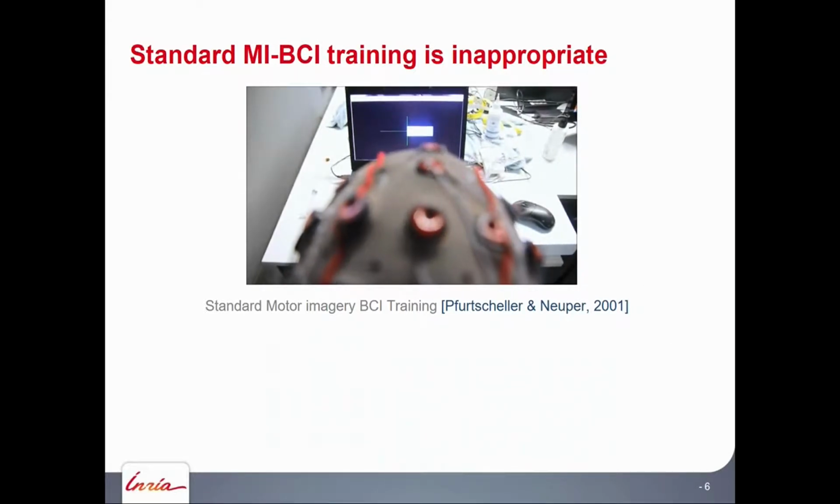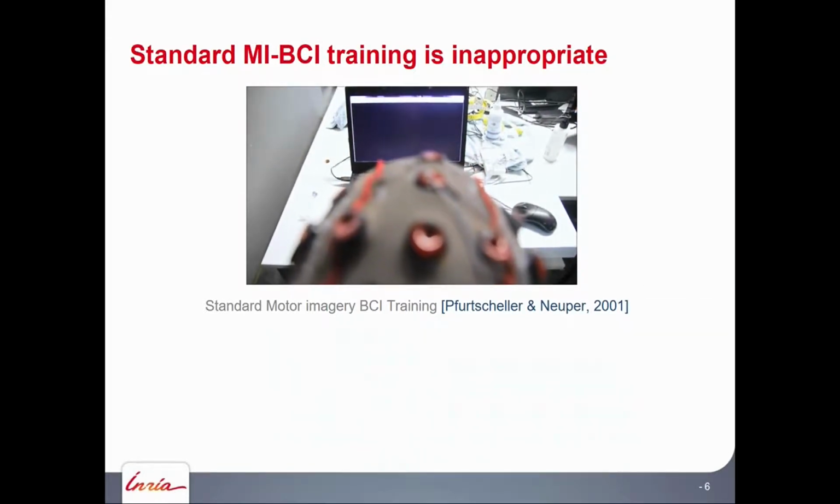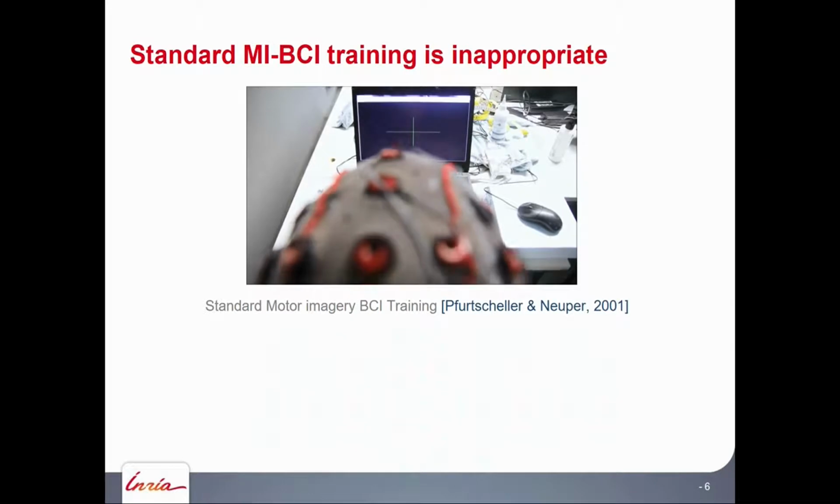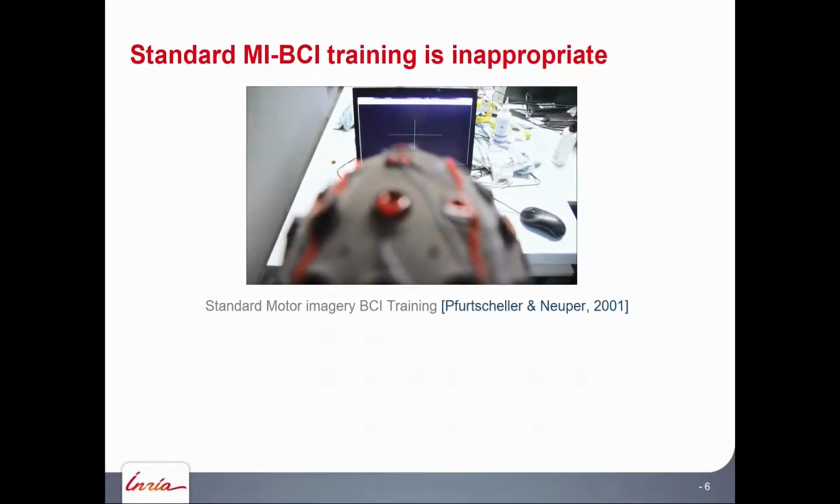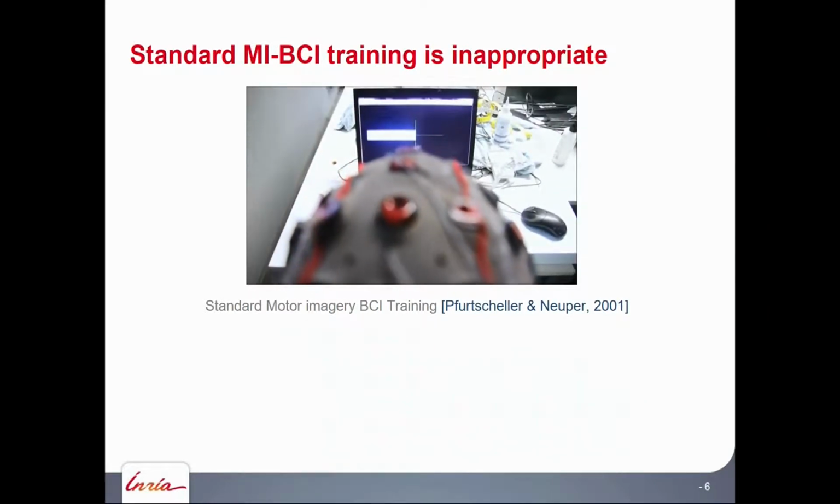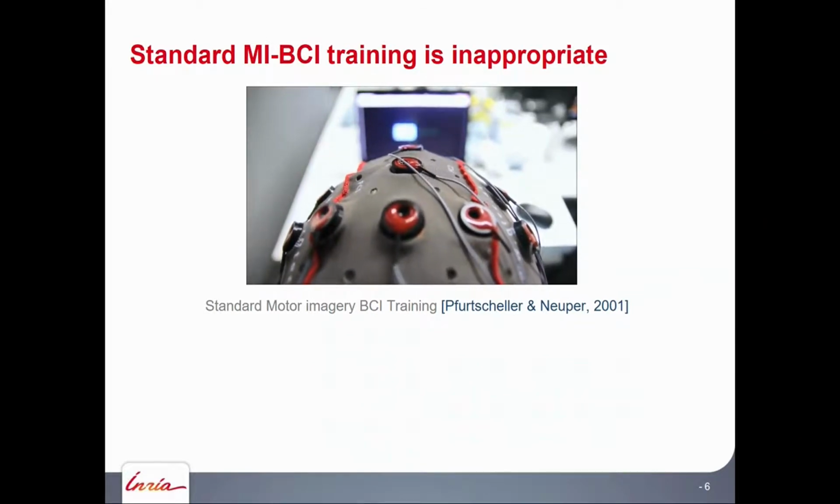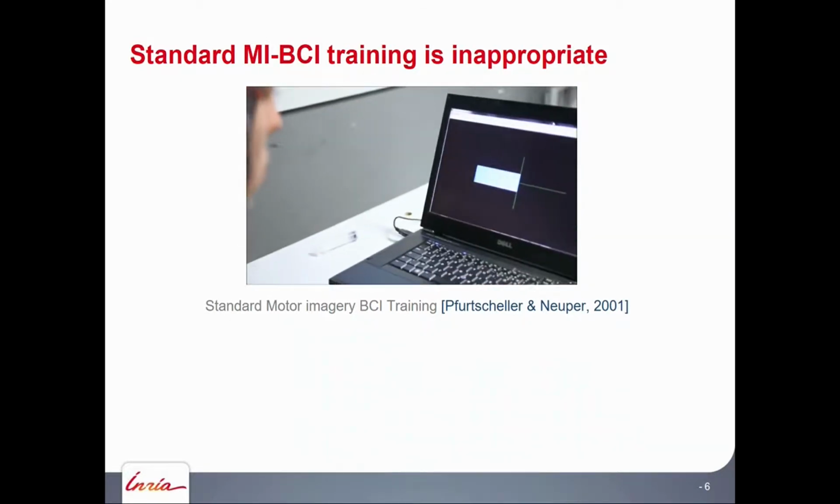So far, that's how this training is done. You have probably seen that in many places. Typically, you have this kind of bar feedback in which the user is imagining, for instance, left or right hand movement, and you will see a bar moving left or right to tell them whether the BCI system has recognized a left or right hand movement.